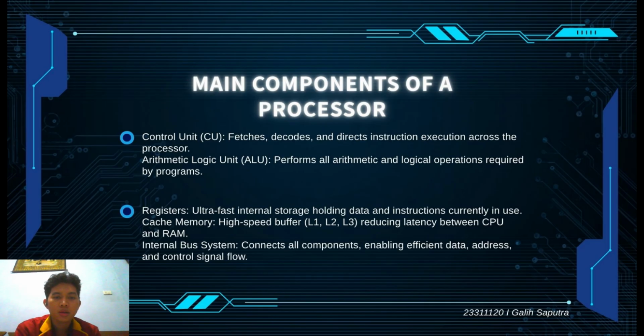Each component has a specific role. The control unit manages operations. The ALU performs calculations. Registers store temporary data. Cache memory improves speed, and the internal bus system allows communication between all components.